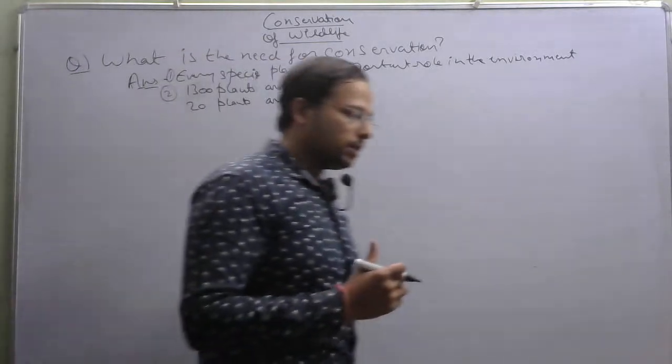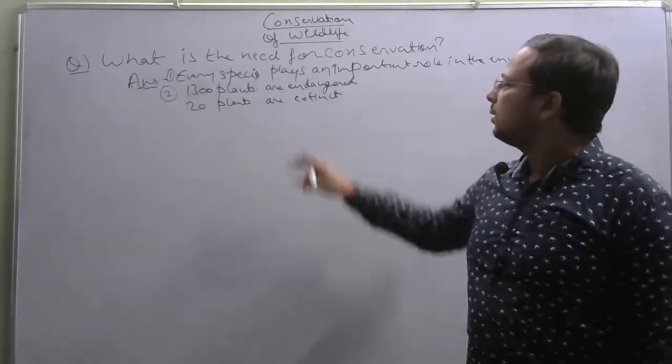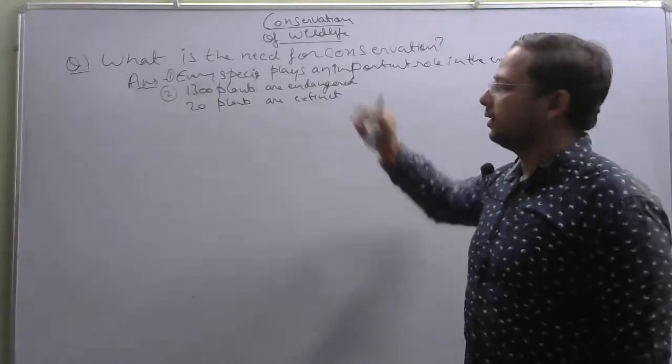Means 20 types of plant species are extinct and 1300 types of plants are endangered.